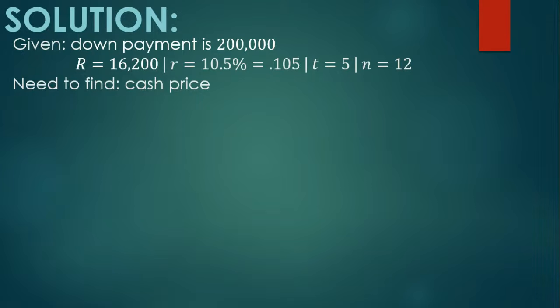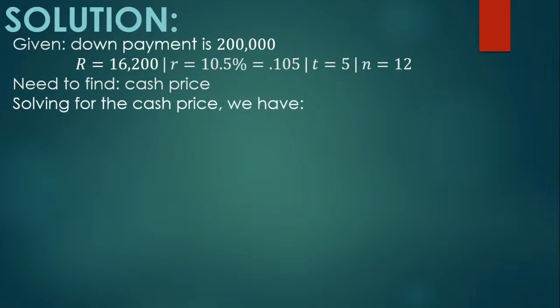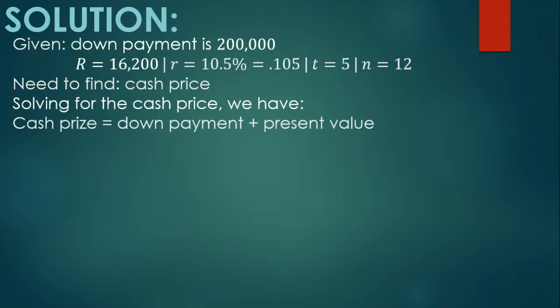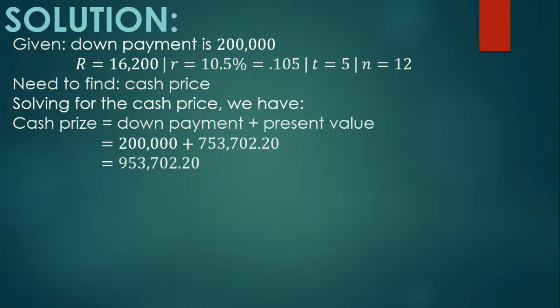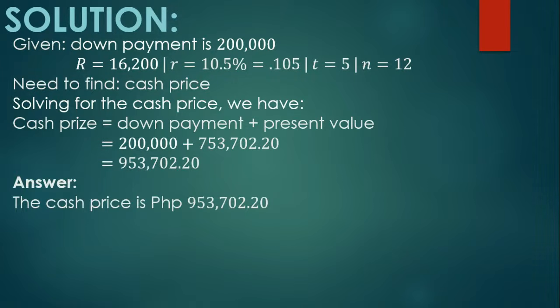We already have the value of the present value. So anong next na gagawin natin? So we can now solve for the cash price. Solving for the cash price, we have cash price is equal to down payment plus the present value. So, ang ating down payment ay 200,000 at ang ating nakuha na present value ay 753,702 pesos and 20 centavos. So, adding these two quantities, we have 953,702 pesos and 20 centavos. So, therefore, our answer is the cash price is 953,702 pesos and 20 centavos.